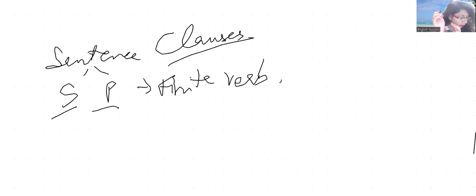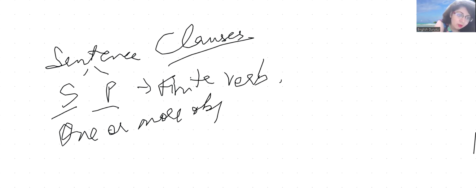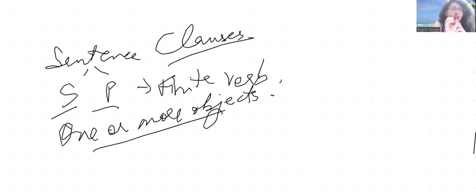Then sometimes it has one or more objects, right? Sometimes it can have one or more objects. This pen is an object, right? So sometimes in a sentence, we can make use of one or more objects, right?